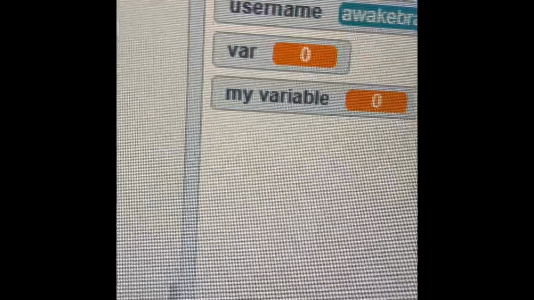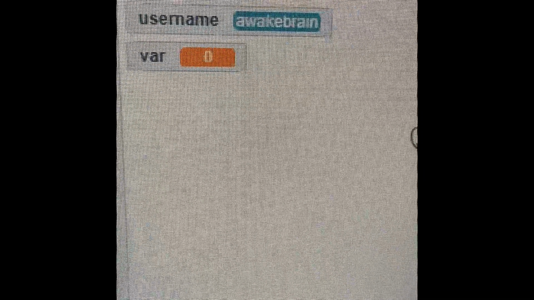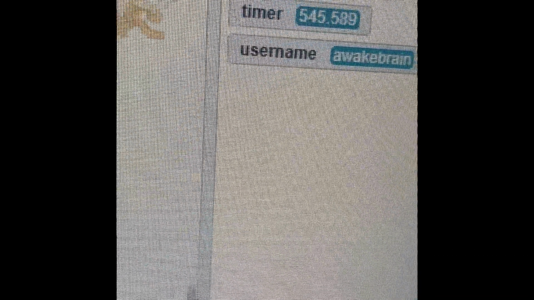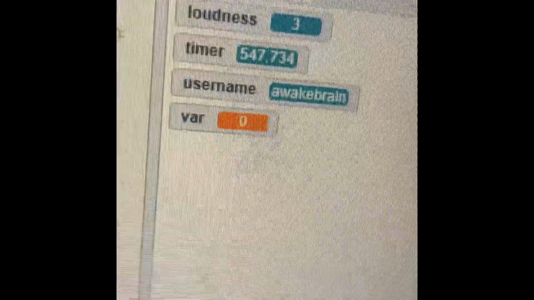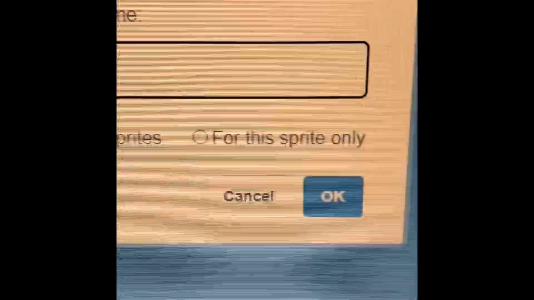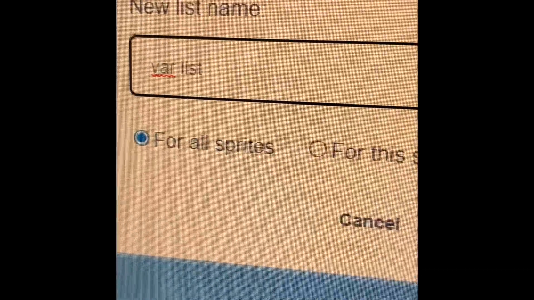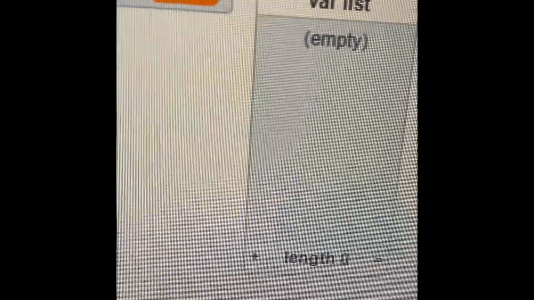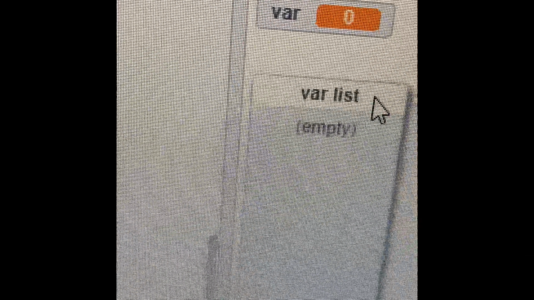The show blocks and the hide blocks will do what they say. They will show it, and then we'll hide it. So now I can hide that, and then I can show it again. Now a list, what it does is it keeps things inside a list, which means that you can add stuff in here.